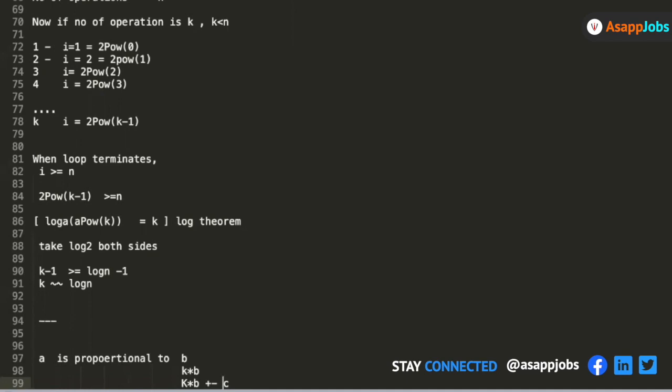So even if you go in that direction and solve the same thing, still you are just multiplying and adding or subtracting a constant from it. So still you can say that k is proportional to n. So that is why k is log n. Okay. Make sense? Yeah. So when I derive the same thing, I'm getting log of 2n minus 2.